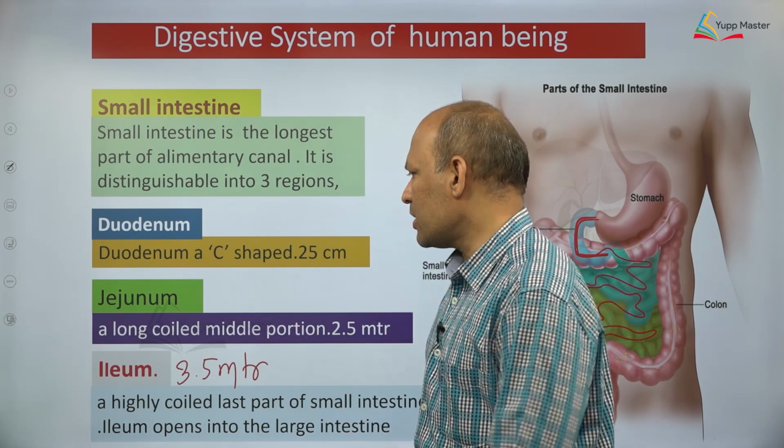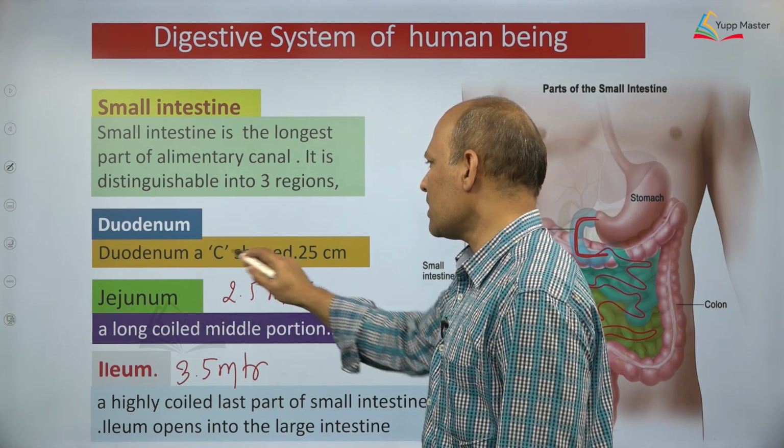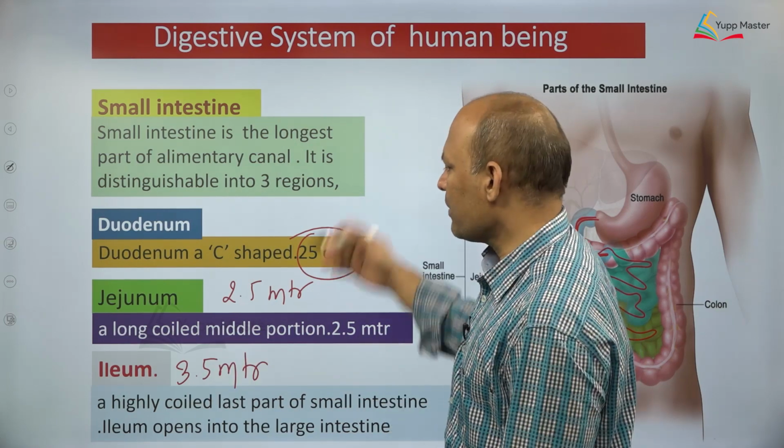So, what is the length of the jejunum, dear students? 2.5 meters. What is the length of duodenum? This is 25 centimeters, dear students. So, with this we have finished what?